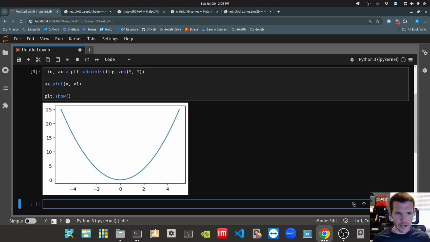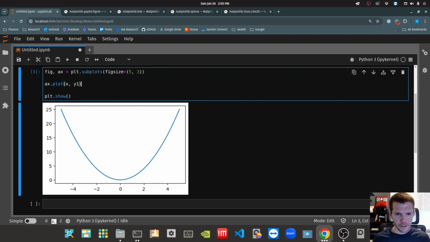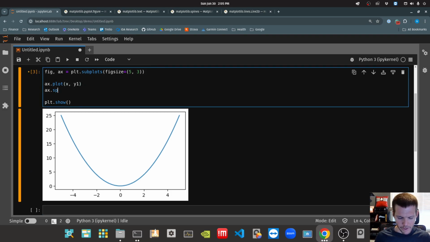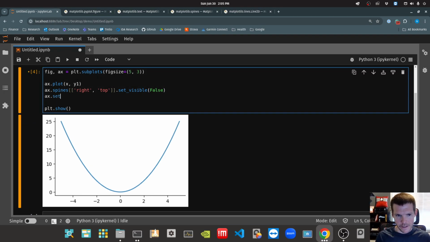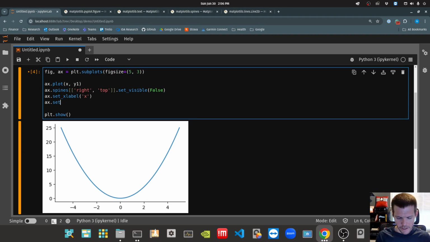All right, so there's a parabola. I'm going to do a little bit of cleanup. We had done some ax.spines, where for the right and the top spines we wanted to set visible equal to False. That's nice. And then we had done an ax.set_xlabel equal to x, and an ax.set_ylabel equal to y.